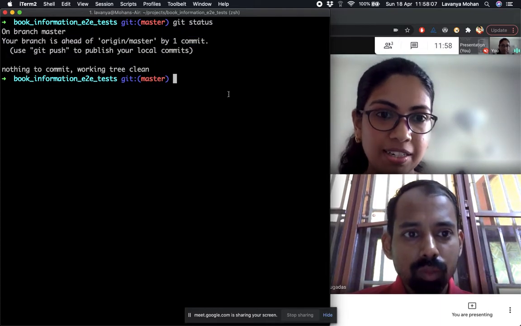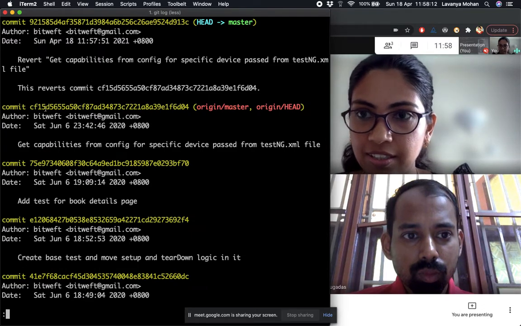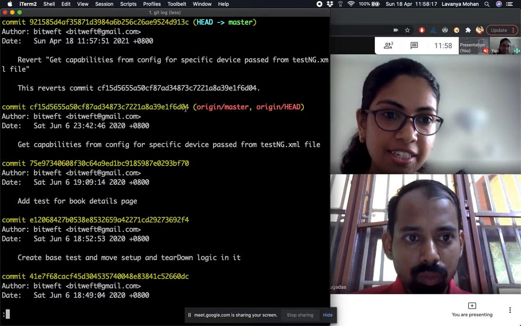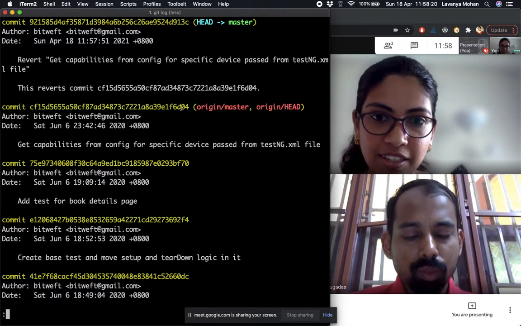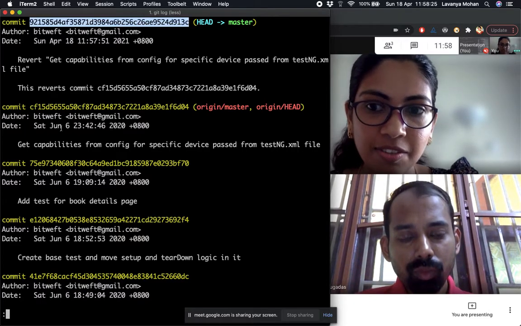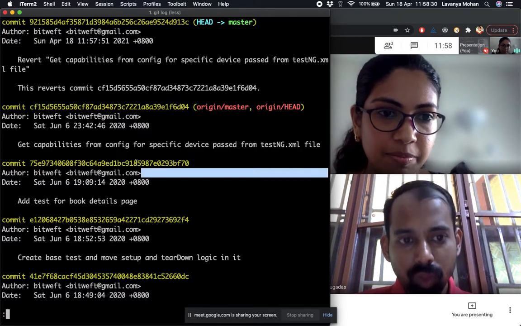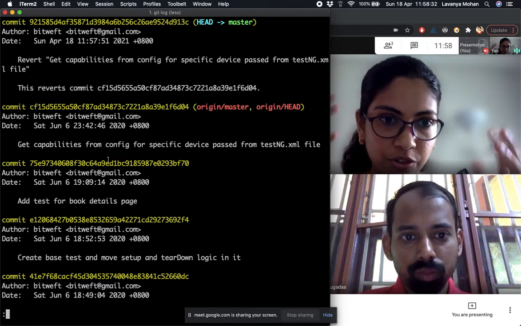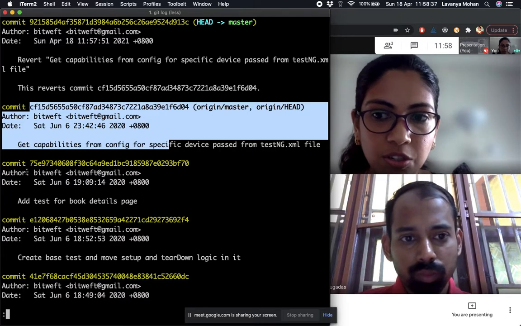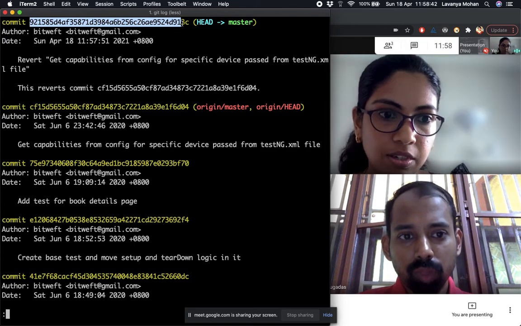So what it meant is, this was the one which we did not want, so we reverted. When we did git revert, it created a new commit, which has to be pushed. It created a new commit which was basically similar to the state before this commit, in the sense of a snapshot, because it has all the changes without this one. So it would look very similar to the earlier commit, but it is actually a new commit. So if you see, it is a new commit ID.